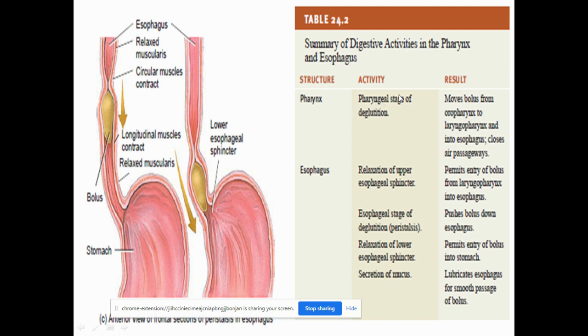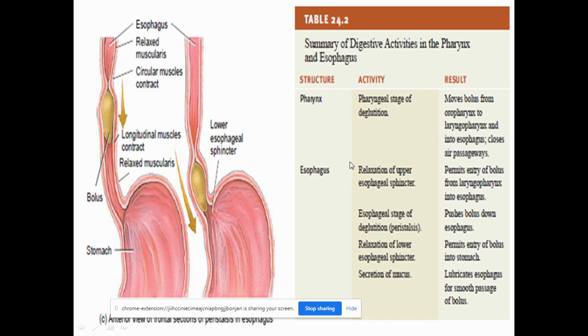The second stage is the pharyngeal stage of deglutition, where the bolus moves from the oropharynx into the laryngopharynx and then into the esophagus. The epiglottis closes the opening towards the larynx and prevents the entry of the food into the respiratory tract.